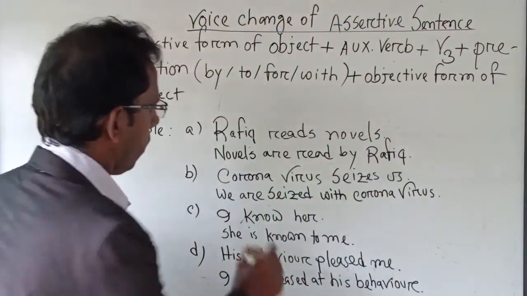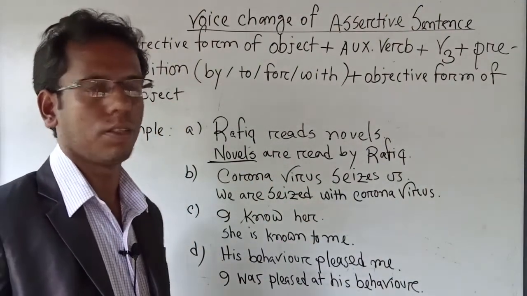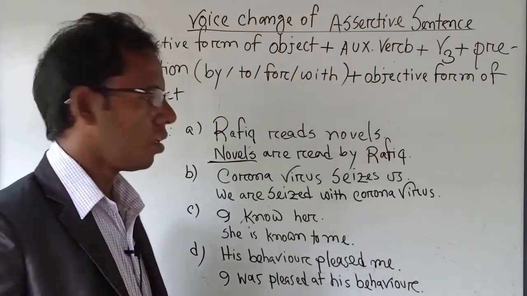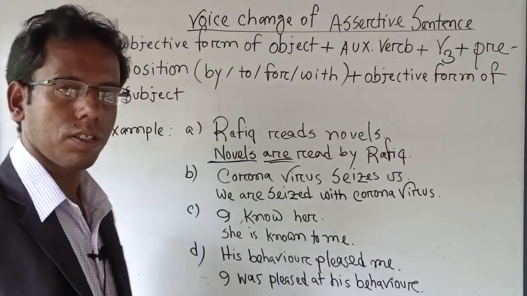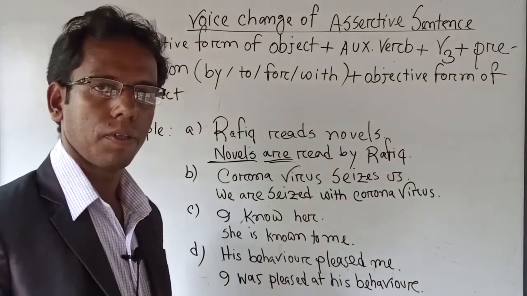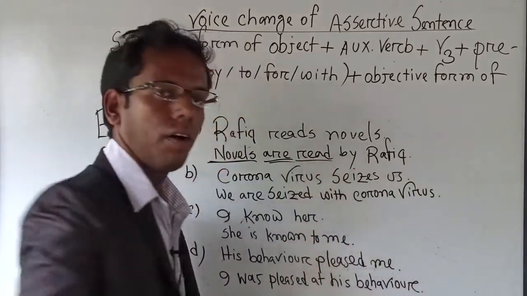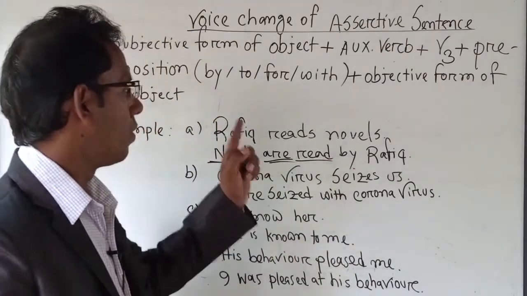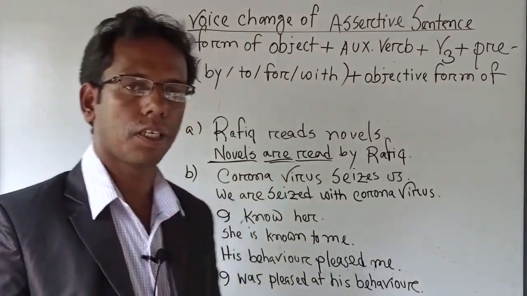Here, novels are the object. Novels are plural. So, "are" is used as a form of plural verb. Then we have used the past participle form, or V3, of read. Novels are read by Rofik.